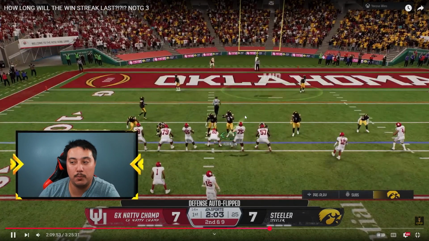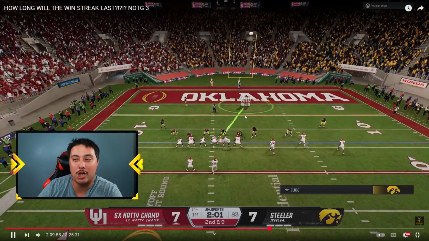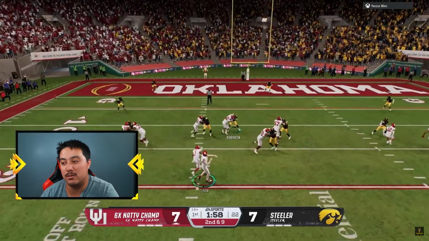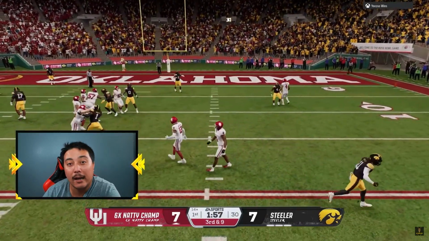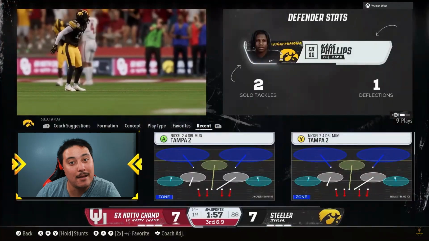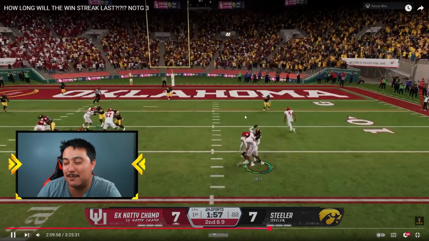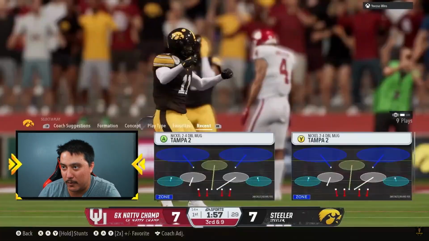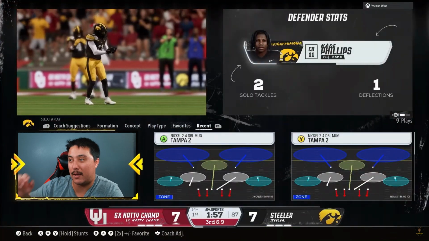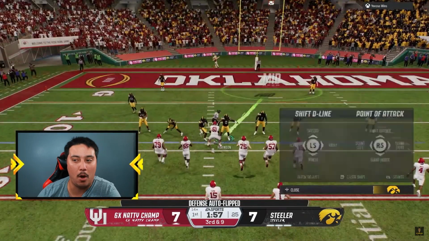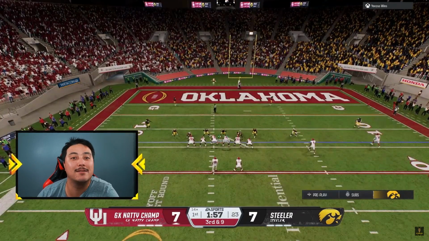He picks up only a yard. So we're playing... Also, this does a way better job against RPOs when you're in the zone base. And right there, yeah, I did pretty well. That should have been a pick six, but my man Cade Phillips, cornerback there in the slot, decided to play volleyball, just like every defender in this game likes to do.